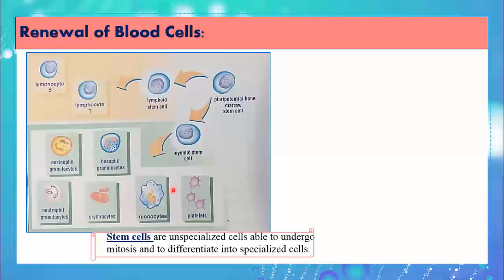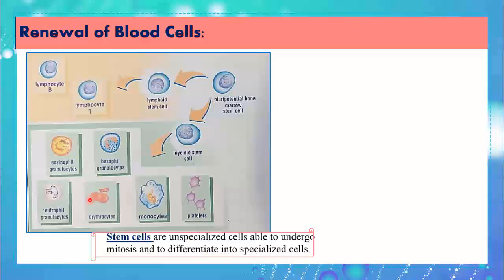By definition, stem cells are unspecialized cells. Unspecialized because they do not have any special function or special structure. They're not responsible for body's immunity like the white blood cells. They do not exchange gases like erythrocytes. In short, their job is only to differentiate into specialized cells. Their job is to become those other cells or to renew them.